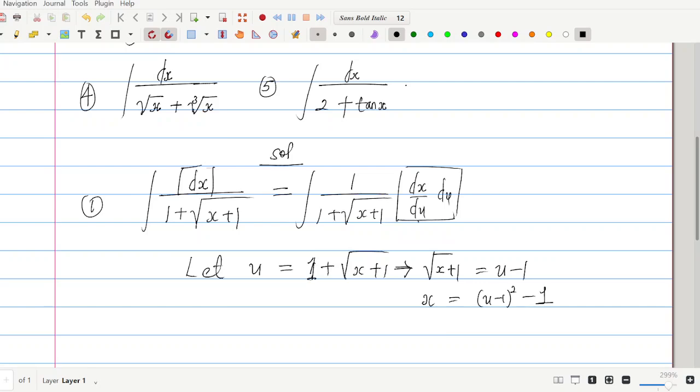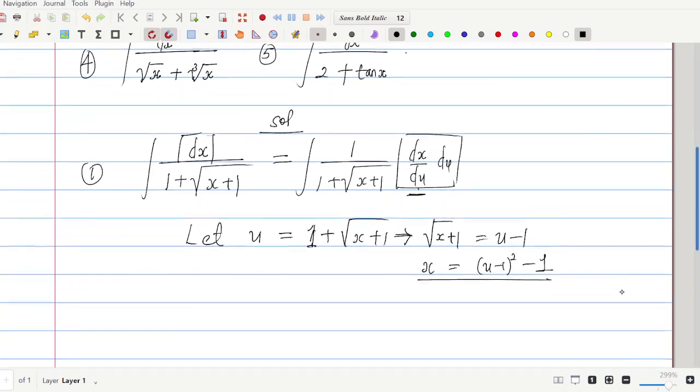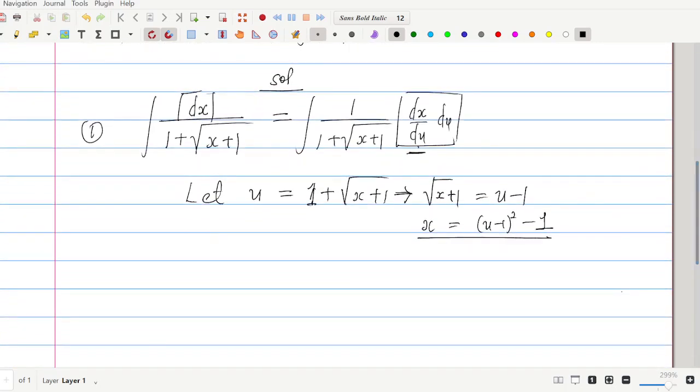You see that? So from this relation, we can get our dx du over here. In that case, differentiating with respect to u, we have our dx by du to be equal to 2 times u minus 1, and this is the answer. So what we do now, we put this data into the integrand.